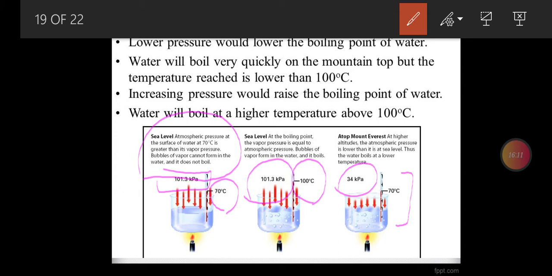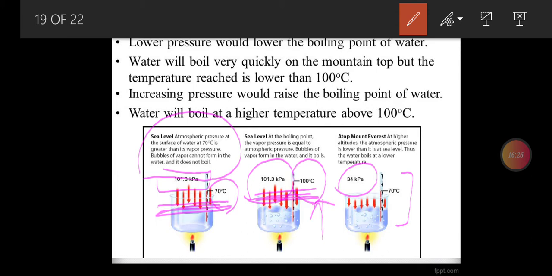Whereas as you have been shown previously, at sea level the temperature of 70 degrees was not enough to make up the equivalent vapor pressure, so we needed to heat up to 100 degrees.